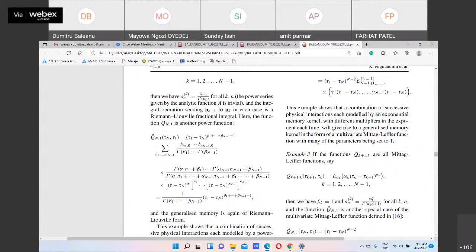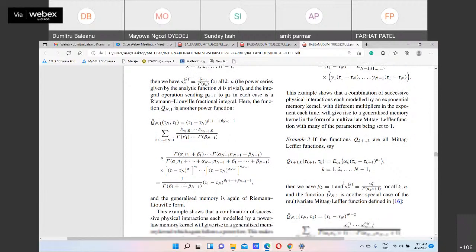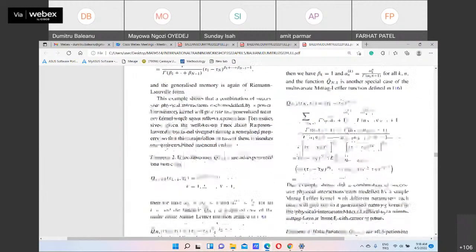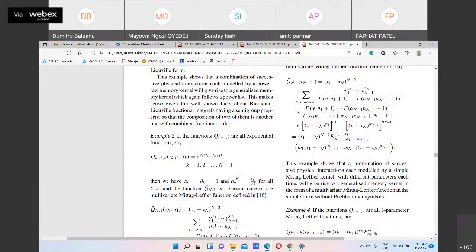Look, the Mittag-Leffler function here for this type of operators appears naturally in this balance type of equation, right? So the Mittag-Leffler function kernel appears naturally, yes.